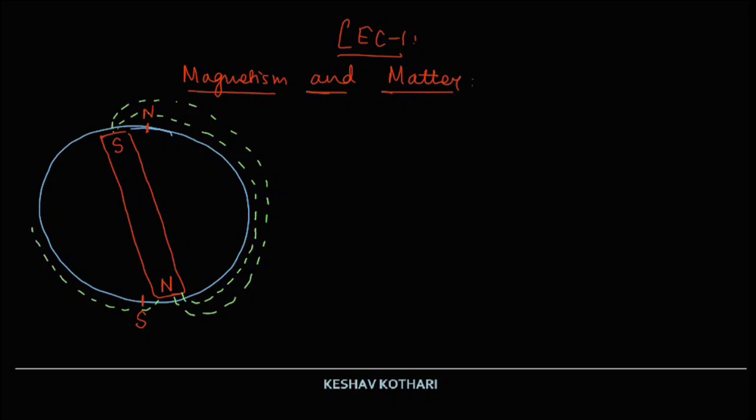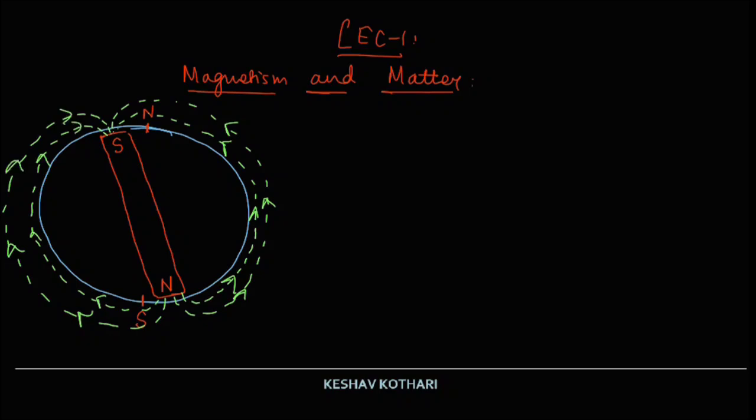As a result, if we suspend a bar magnet freely, it will start pointing in the north-south direction. This is the direction of the magnetic field over the surface of earth.